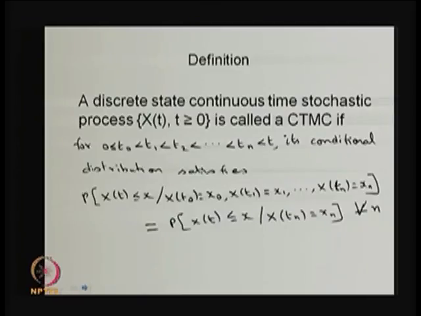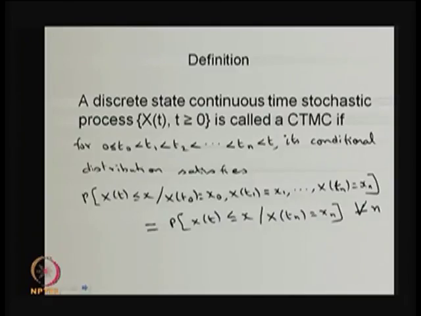If that is the same as the conditional CDF of X(t) given only the last random variable X(tn) equal to xn,